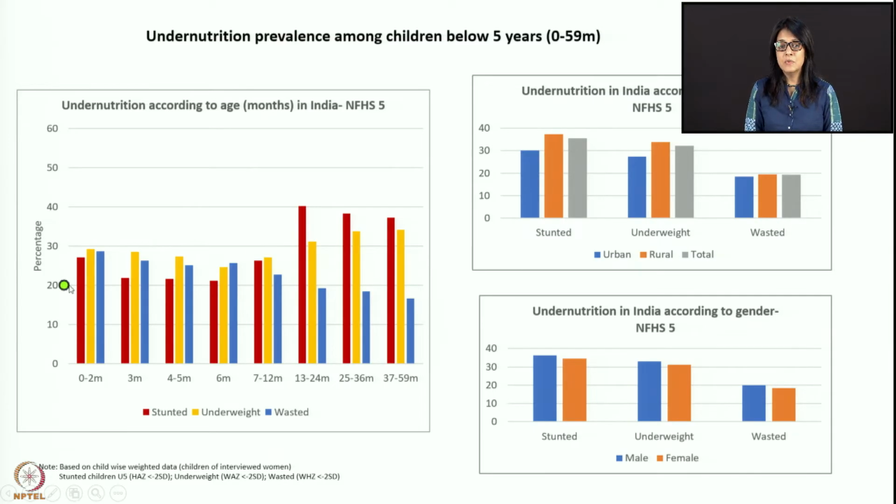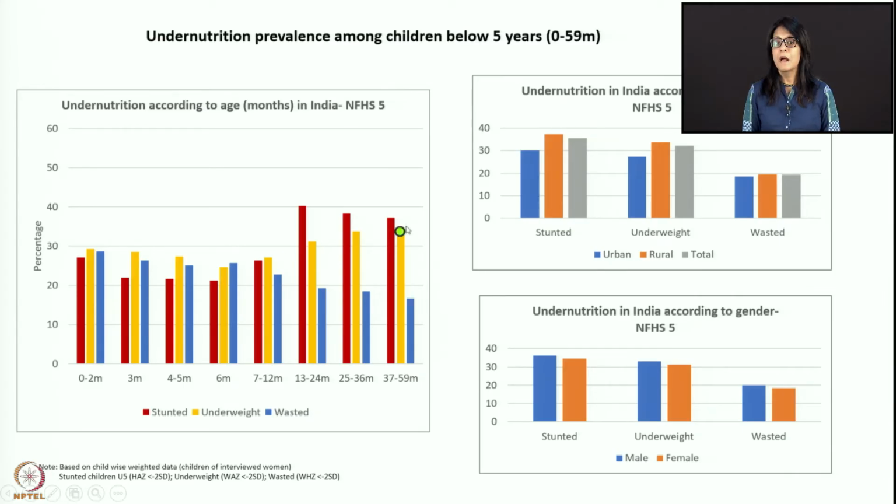So this age-wise change in your underweight, wasting and stunting is very important to understand, because once you understand the data, you will understand the root cause, and then you will be able to give a good solution.